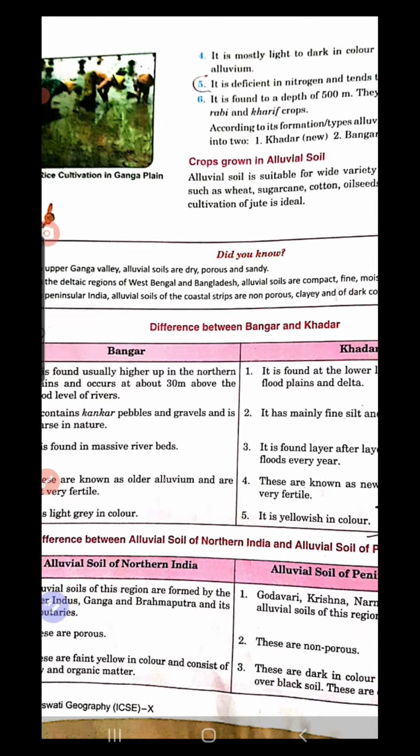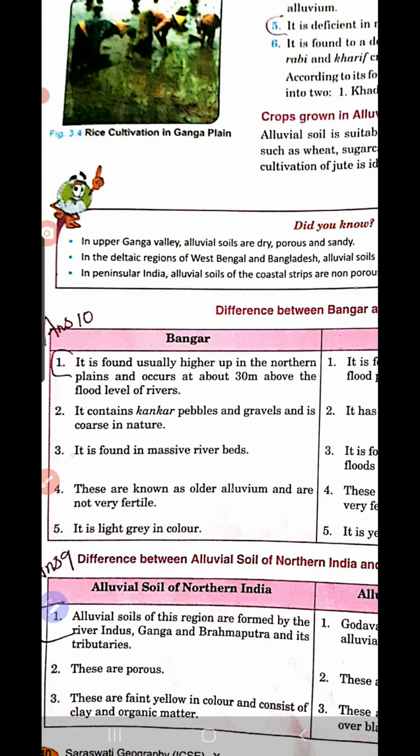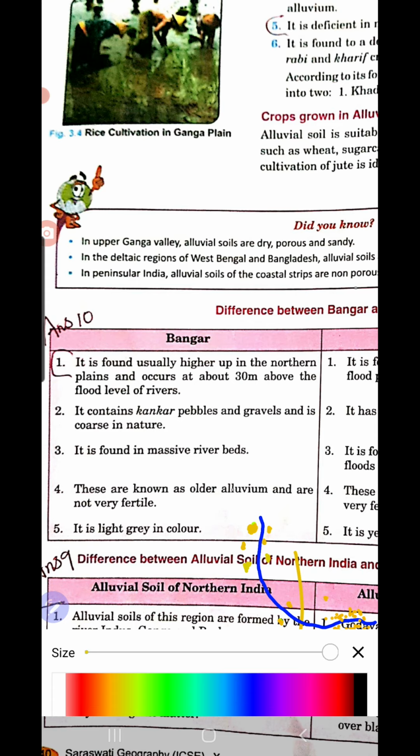Then what is Bangar and Khadar? I told you in the upper valley this alluvial soil is coarse. So the alluvial soil which is found in the upper valley is called Bangar. This is old alluvium, and it is less fertile. These are not very fine particles and it is also less fertile. Understood? So Bangar contains Kankar, which means pebbles, and gravels. Why? Because in the upper course the rocks start rubbing each other, breaking, so they are bigger in size, so they are called Kankar or pebbles. They are older alluvium, remember.